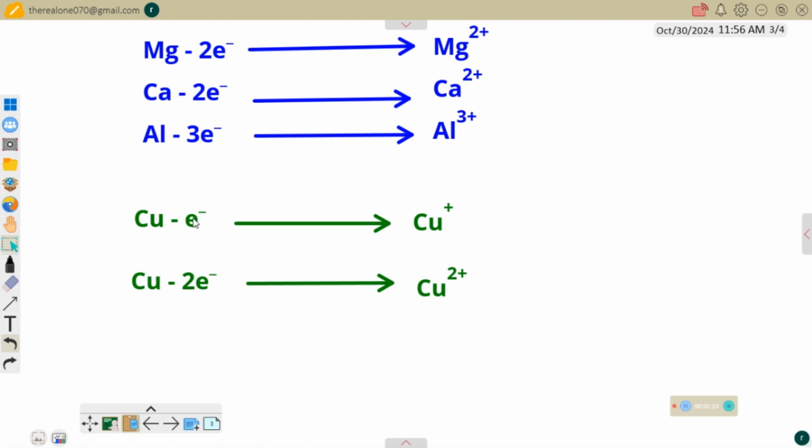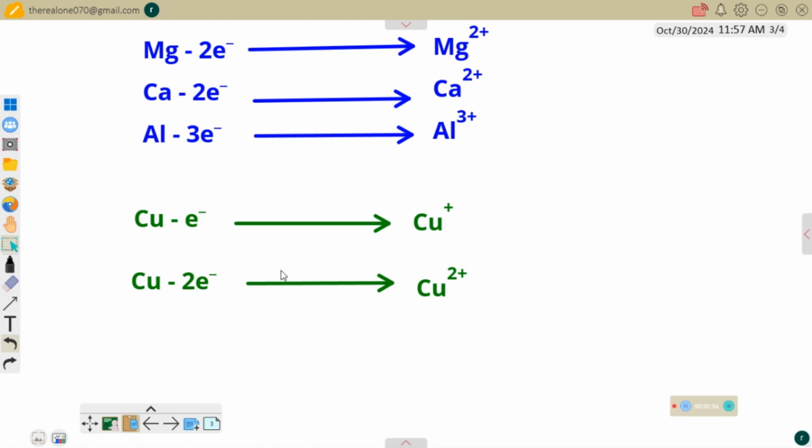Copper 1 is capable of losing 1 electron. So it becomes Cu minus e minus to give us Cu+. So when copper 1 loses 1 electron, it becomes Cu+. Now, this is the ionic equation for copper 2. Copper 2 is capable of losing 2 electrons. It becomes Cu2+. So these are the ones that can be confusing.